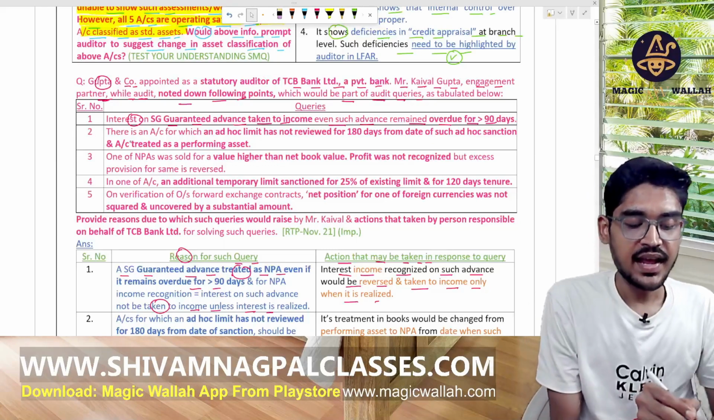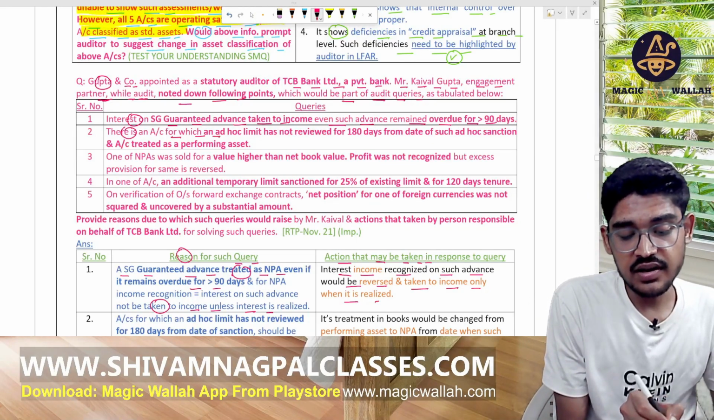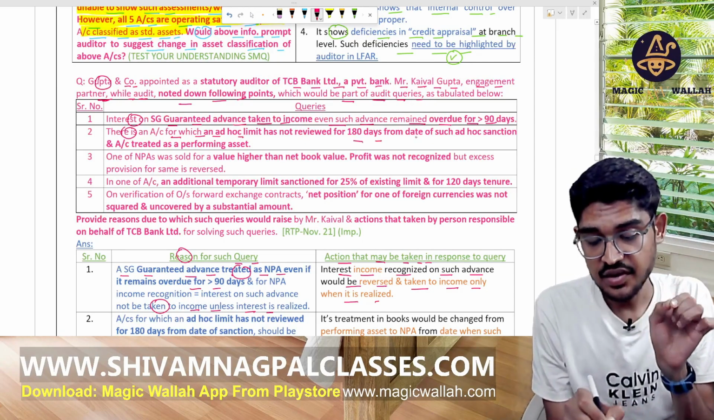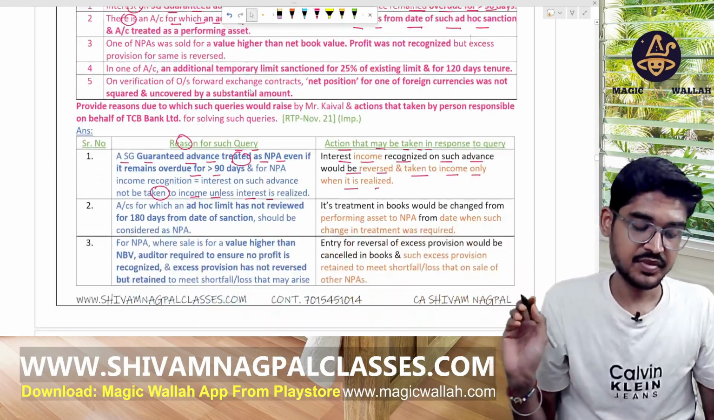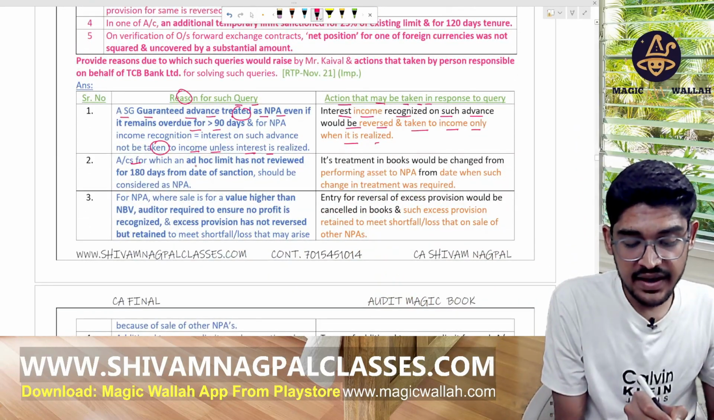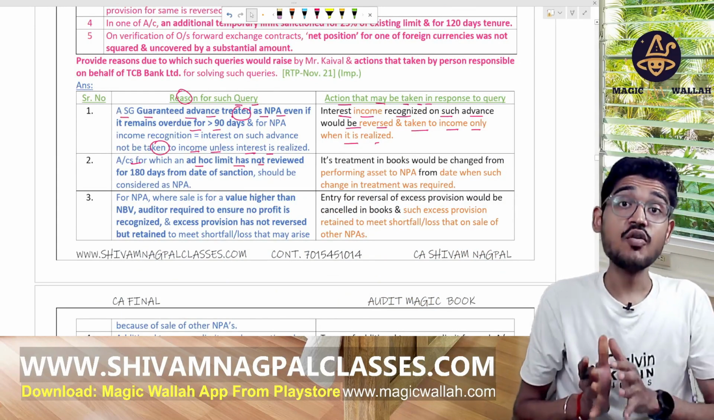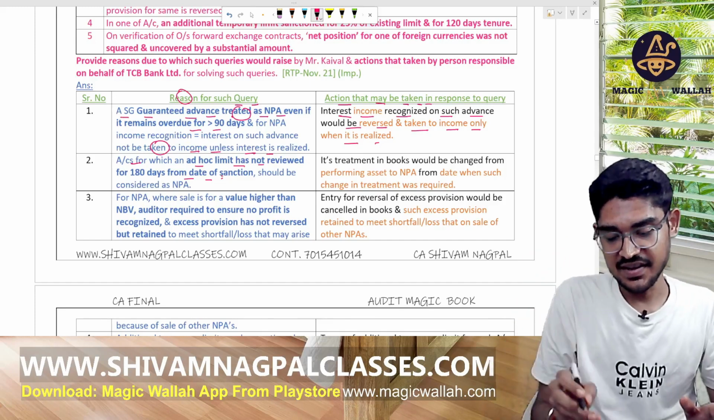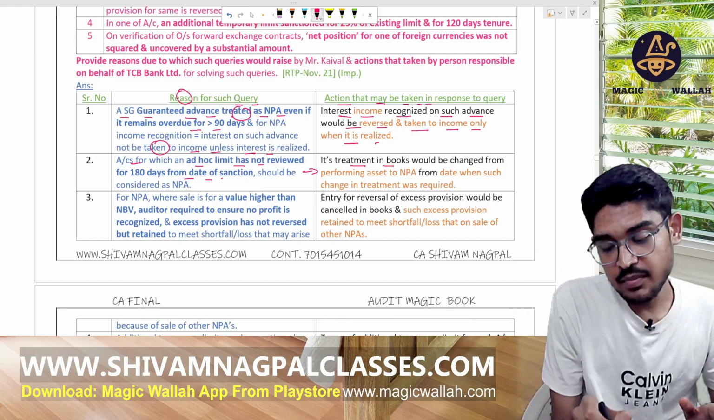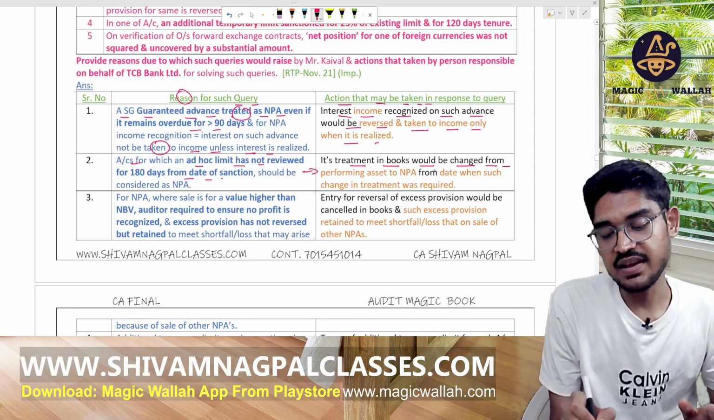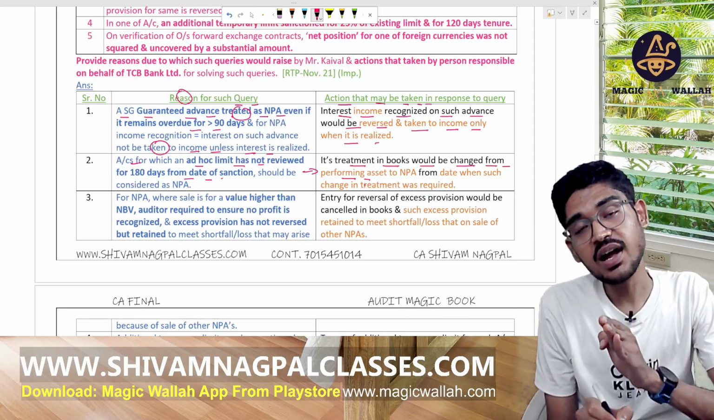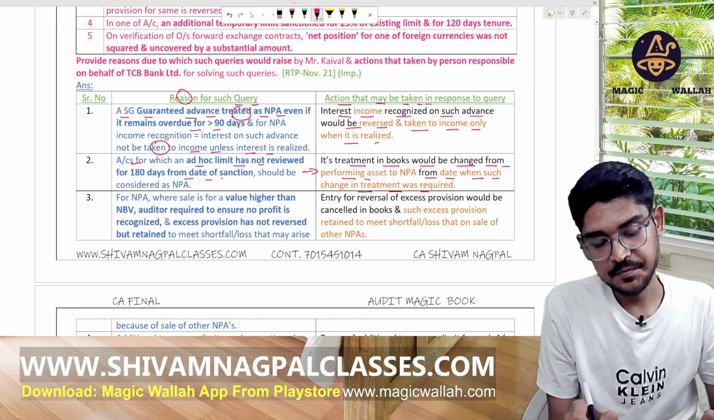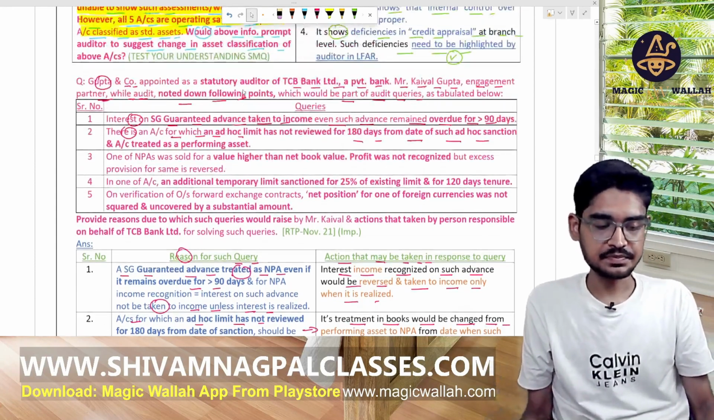In the second point, there is an account for which the ad hoc limit, extra limit, additional limit, has not been reviewed for 180 days from the date of such sanction. Accounts for which the ad hoc limit has not been reviewed for 180 days from the date of sanction should be considered as NPA. Its treatment in the books would be changed from PA to NPA from the date when such change in treatment was required. Simple analysis, we will make it NPA.